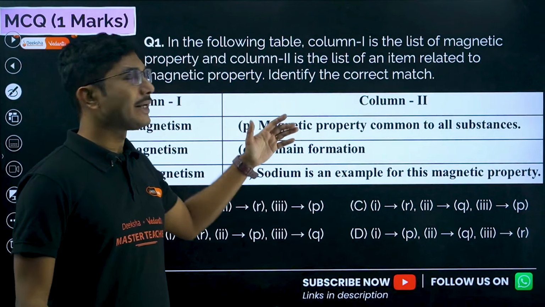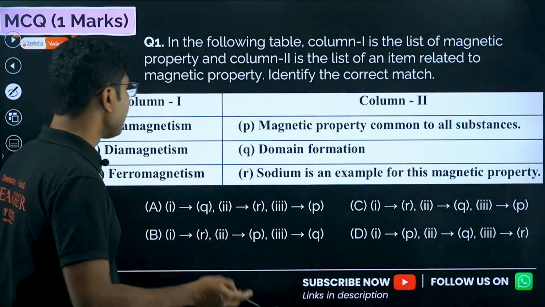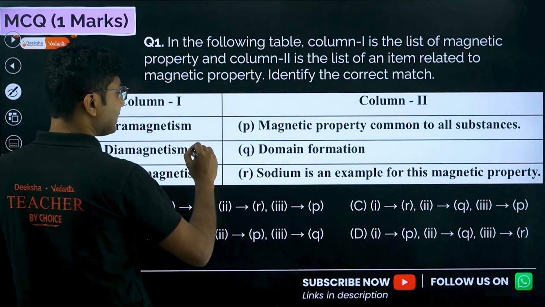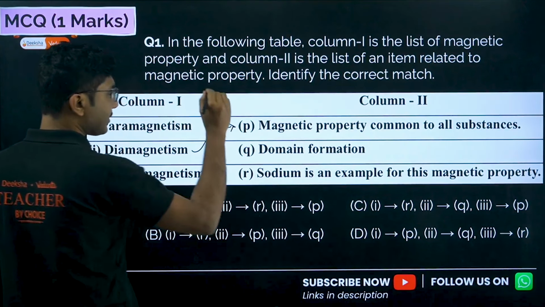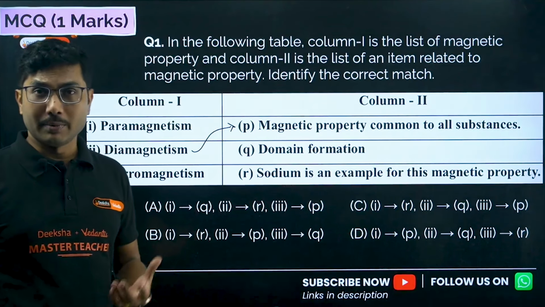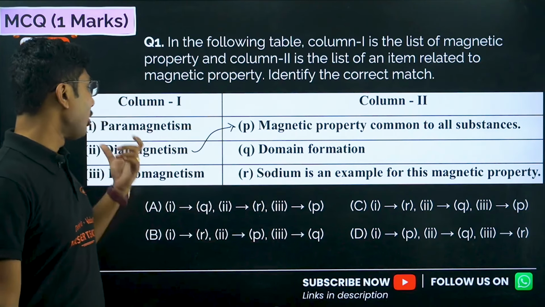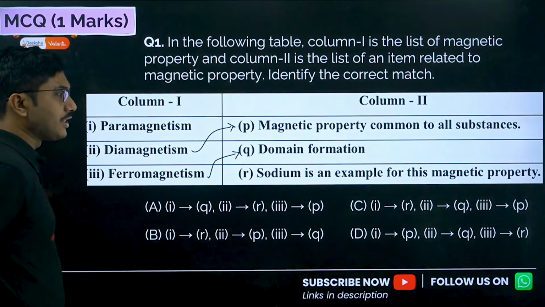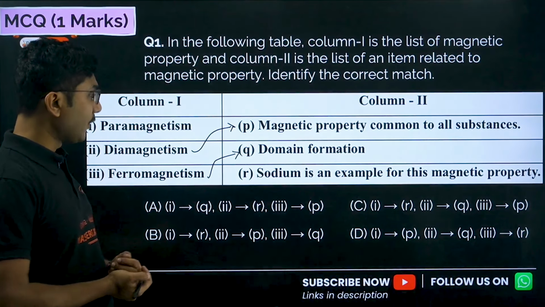What property is common to all substances? The common property among all substances is diamagnetism. Diamagnetism is common to all substances, okay? Next, domain formation. Which material shows domain formation? Only ferromagnetic substances show domain formation. So domain formation is associated with ferromagnetism.